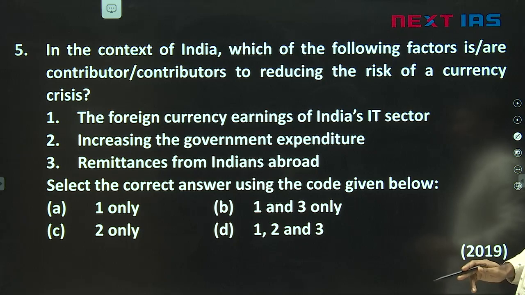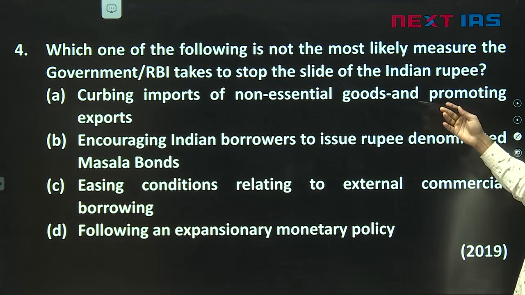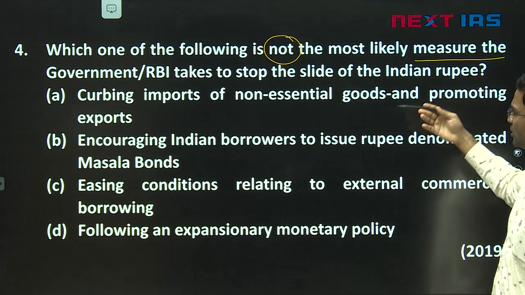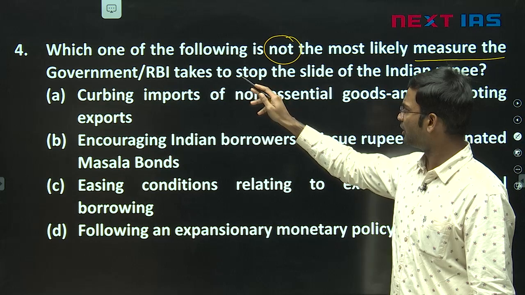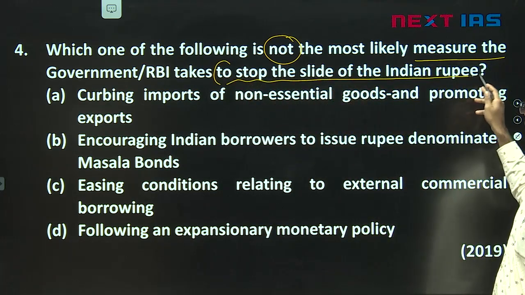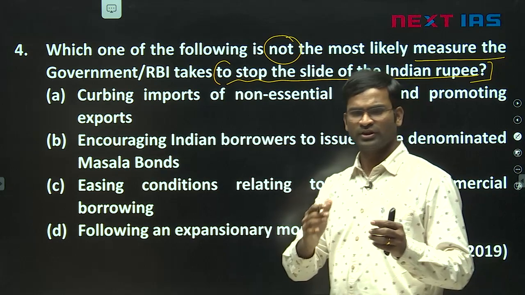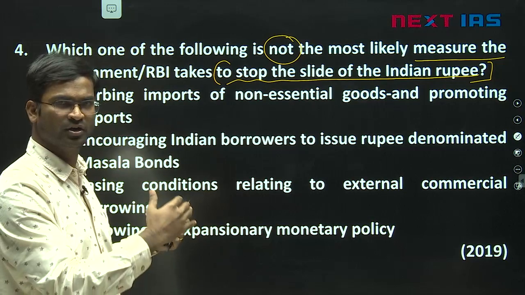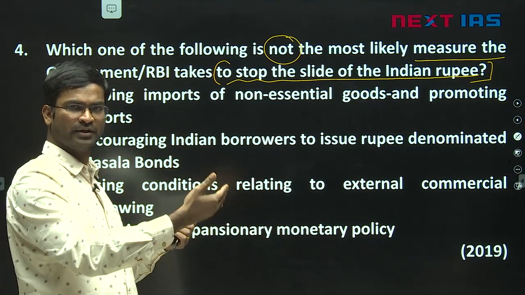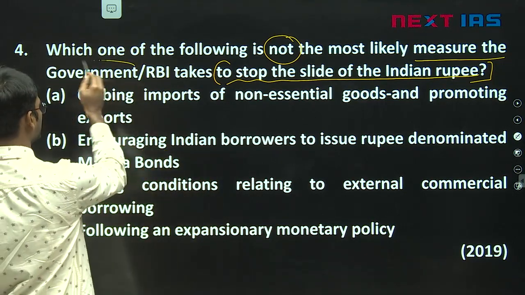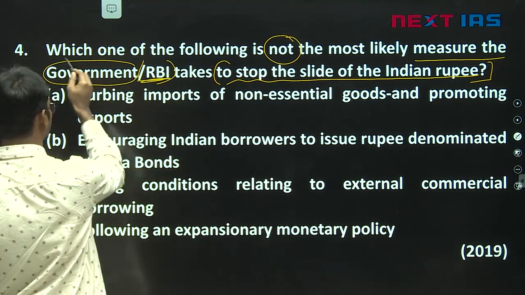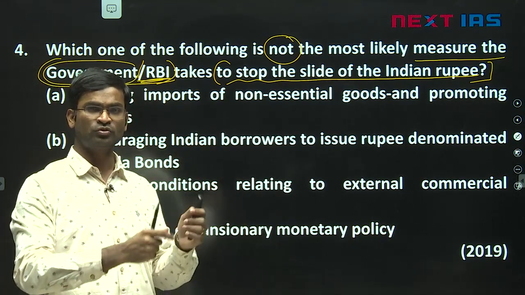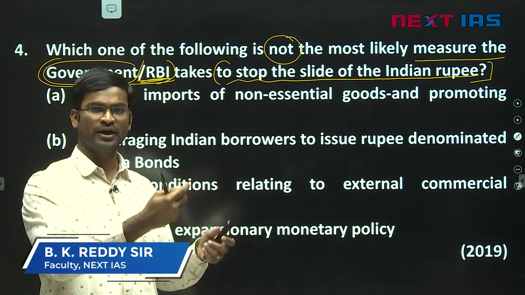Move on to the next question. See the next question here. Which of the following is not a most likely measure the government or RBI takes to stop the slide of the Indian rupee? When they are asking us application questions, they are very easy to answer. Here they are asking what can be done by the government or RBI. They changed the keyword here; they kept government / RBI, so together you may say. To stop the slide of the Indian rupee, what should be done to control depreciation of the rupee?